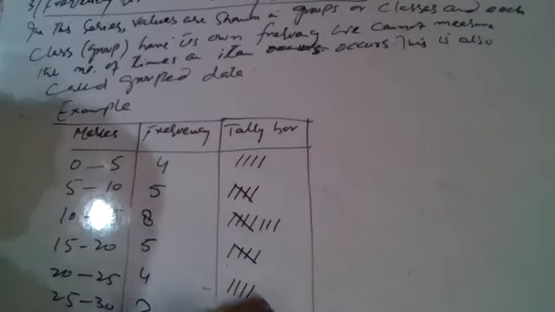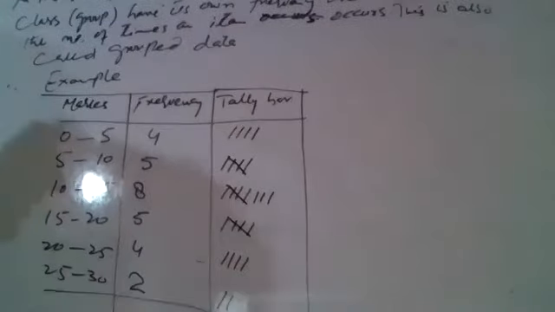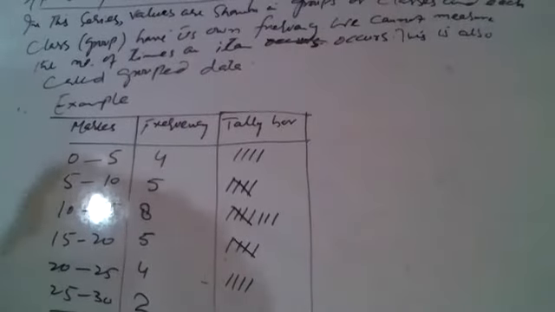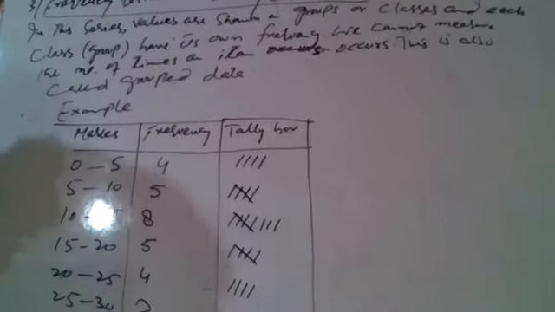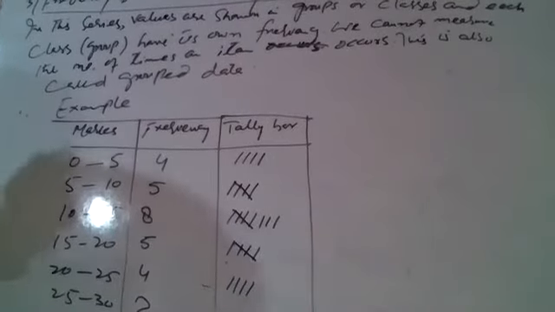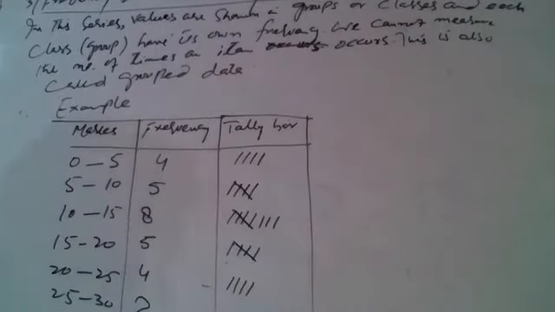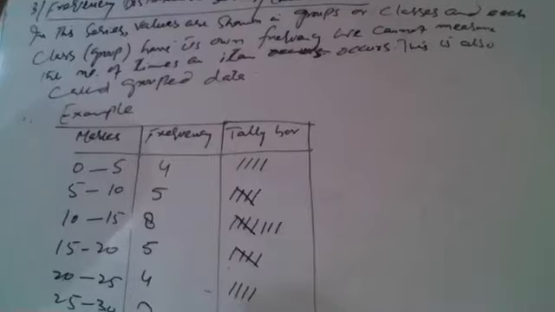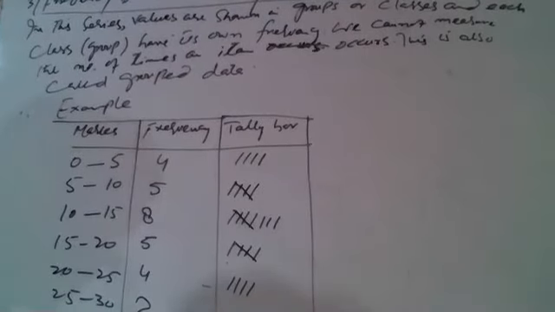So this is tally. This is tally bar. So that series in which values are shown in groups or classes, and each group has its own frequency, we can say this series is called continuous series or frequency distribution series. Here, how many times a particular value occurred cannot be measured. We cannot know how many times.